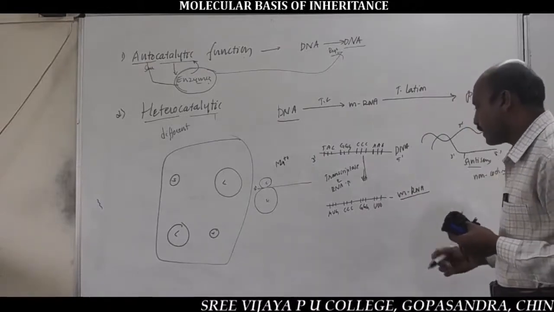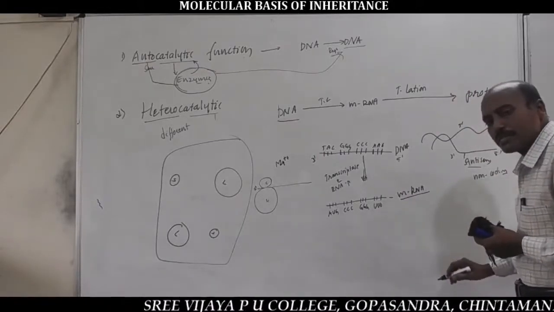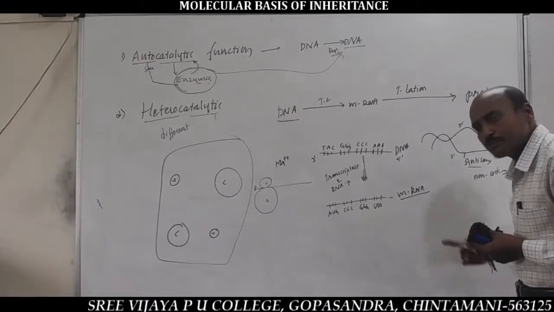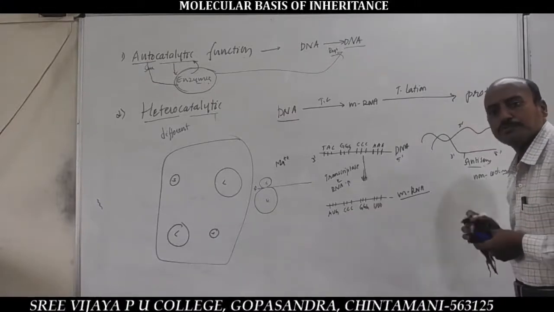Thereafter, tRNA carries the amino acids one by one from the cytoplasm to the ribosome.